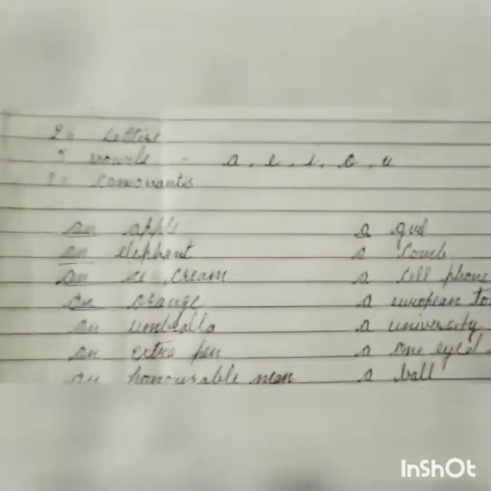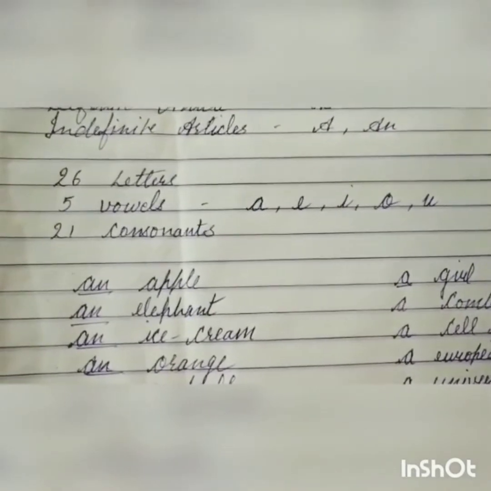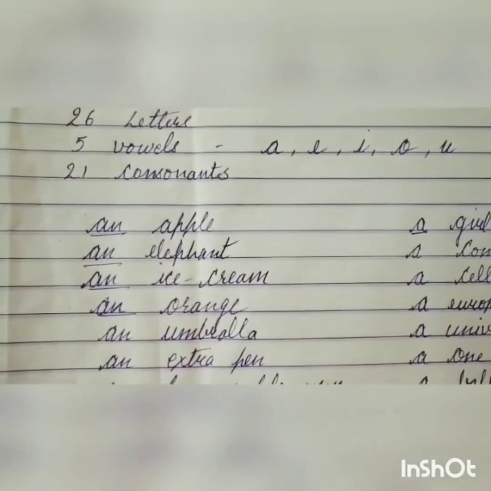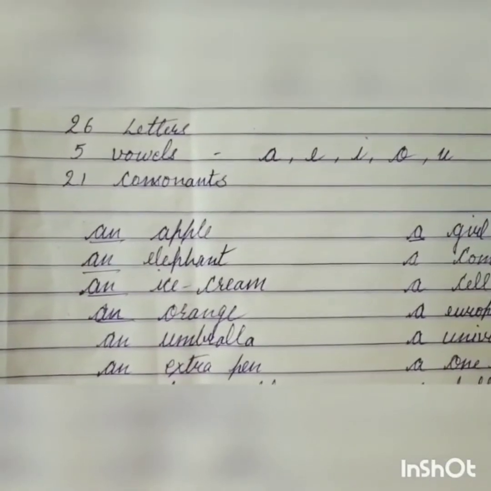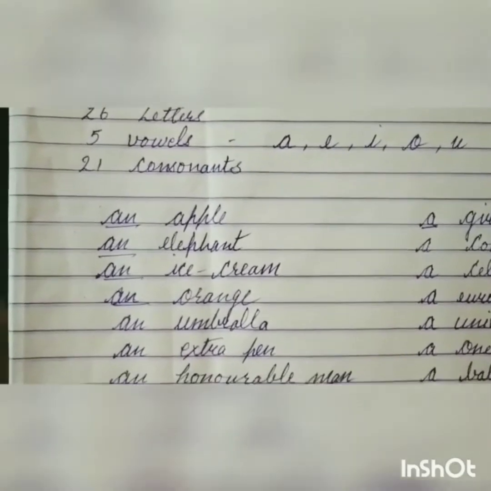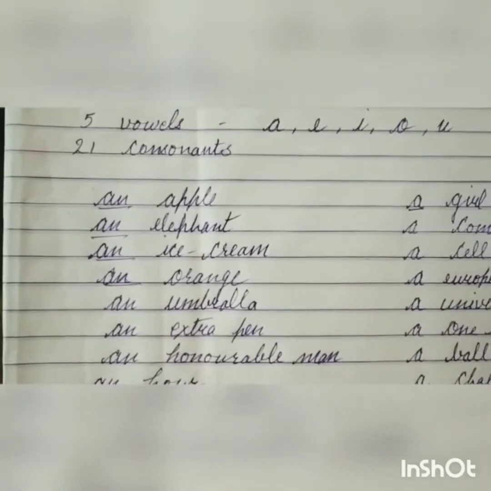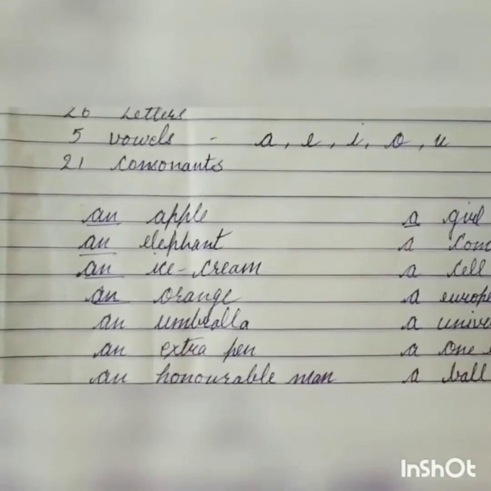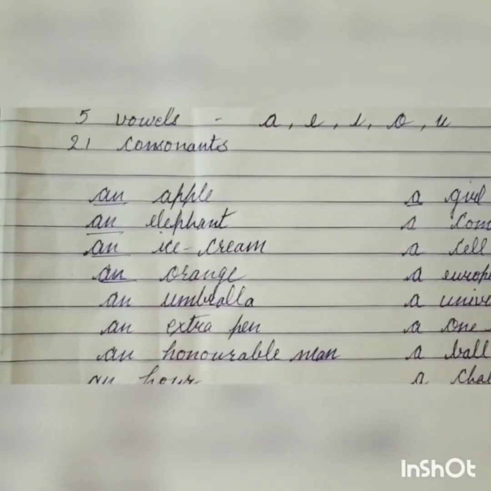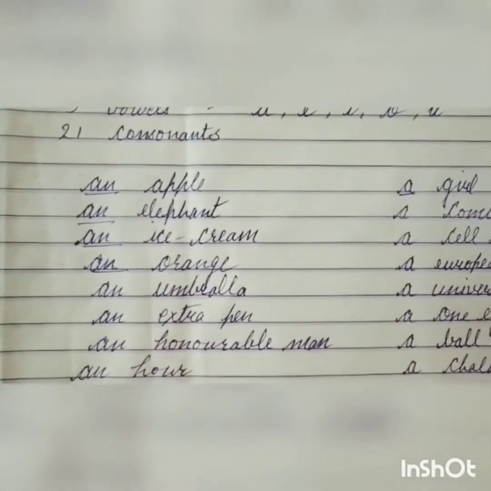We all know that in English we have 26 letters, 26 alphabets, and out of these we have 5 vowels: A, E, I, O, U. And the remaining 21 letters are consonants. So we have 21 consonants in English. First of all, we will talk about indefinite articles, a and an.